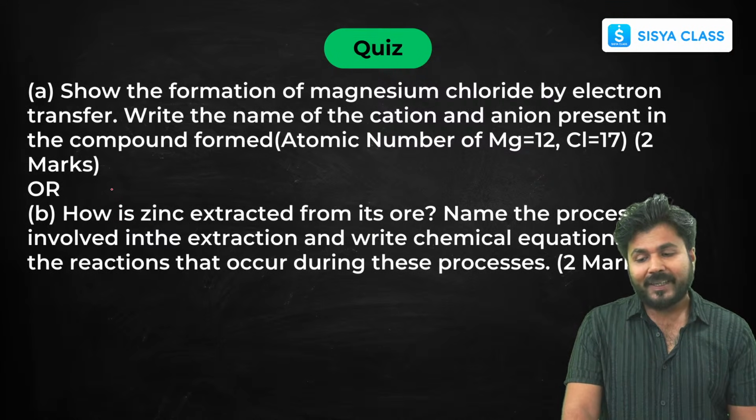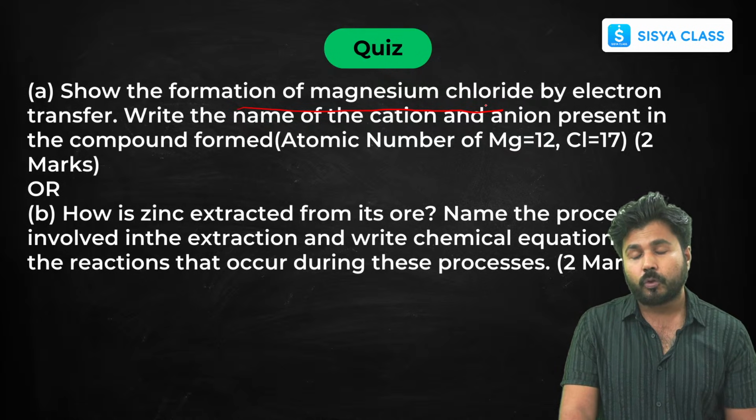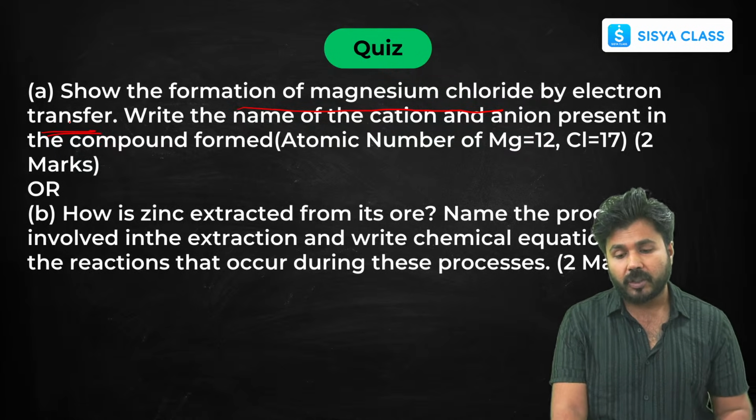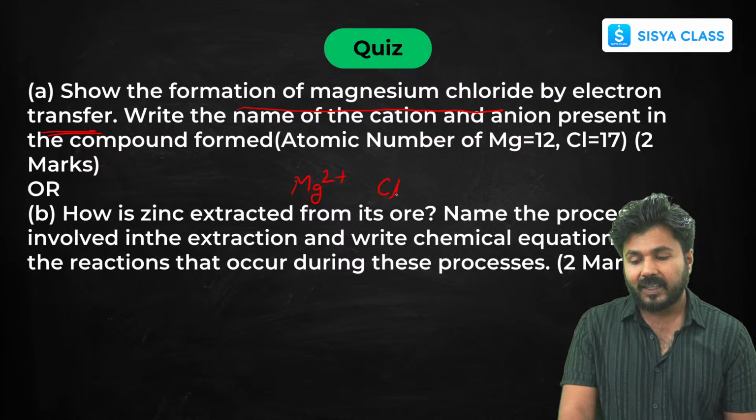Show the formation of magnesium chloride. We already have seen the formation of magnesium chloride. I have already shown you the electronic configuration and the electron dot structure. The cation will be Mg2+ and the anion will be Cl-.